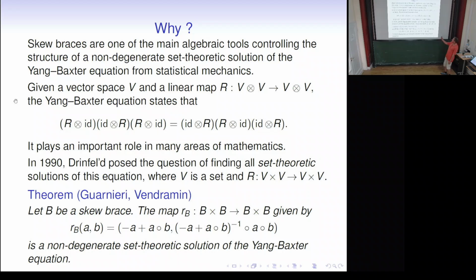And now if we have a brace, then we get such a solution. Conversely, if we have a non-degenerate set-theoretic solution, we can construct a brace where the two operations are not inverses of one another. So this one is definable. Going back, we have to take something generated, so it's not a definable operation.